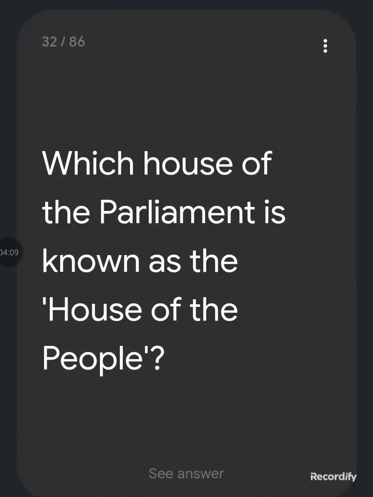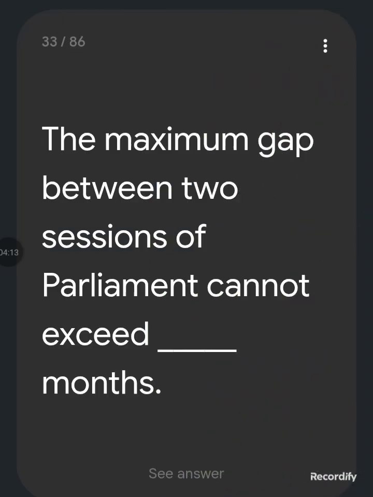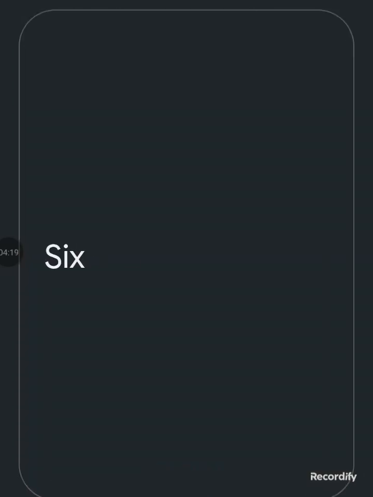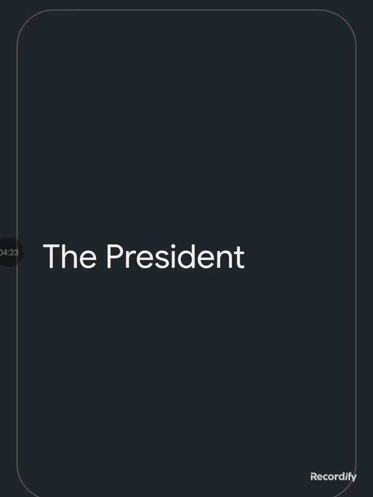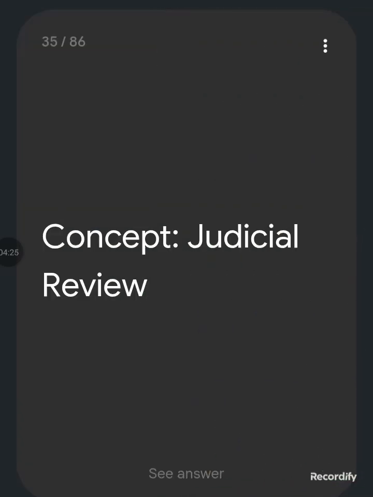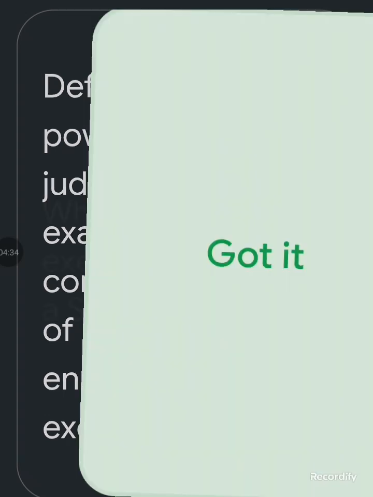Which house of the Parliament is known as the House of the People? Lok Sabha. The maximum gap between two sessions of Parliament cannot exceed 6 months. Who appoints the judges of the Supreme Court of India? The President. Concept: judicial review. The power of the judiciary to examine the constitutionality of legislative enactments and executive orders.